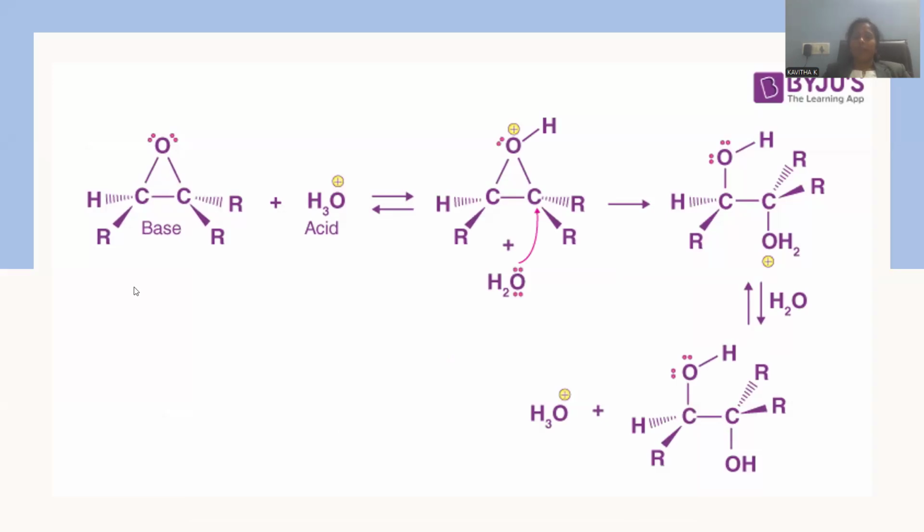Let me show the mechanism involved in this hydroxylation or water addition to this epoxide. Whenever epoxide is added with water under acidified conditions, let me catalyze the reaction by acidic medium. So that water, whenever added over there, is able to protonate this oxygen first. Whenever oxygen is protonated, you achieve a positive charge over there, and that has a strong tendency to back-pull these bonded electrons towards the oxygen to satisfy the positive charge on the oxygen atom.